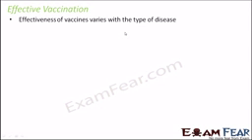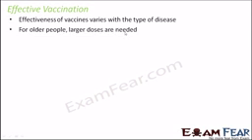But there are certain diseases for which vaccines are available, but they are not 100% effective. Even if somebody takes it, it might happen that over a long period of time, the disease might impact that person. For older people, larger doses are needed, so how much vaccine is required also varies as per the age of the person. Mostly vaccines are given at a very young age, so that the possibility of being attacked by that particular antigen is reduced. However, there are certain diseases for which vaccines were found later. So if it is given to elderly people, larger doses would be required.